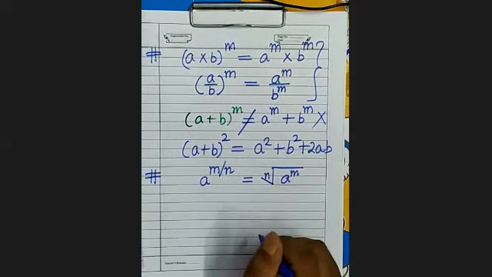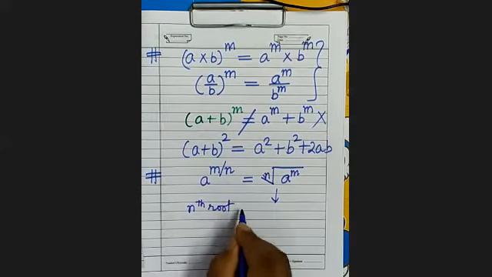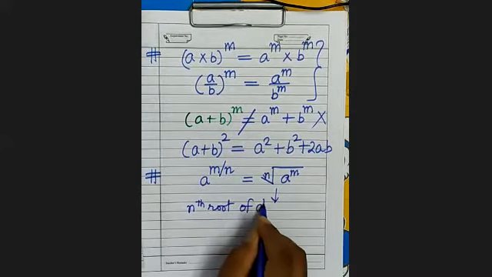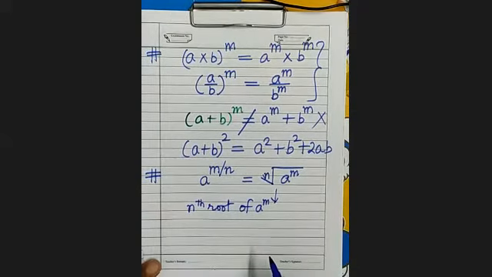What will you write? Say it: nth root of a to the power m.